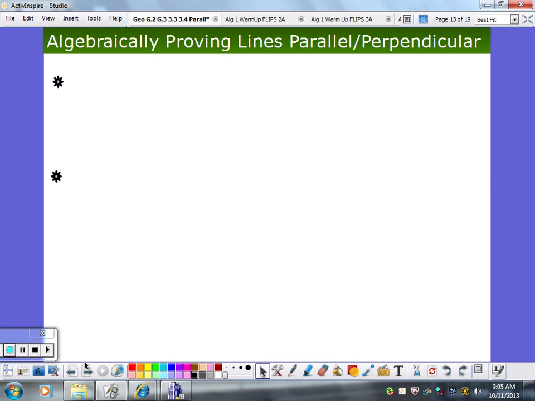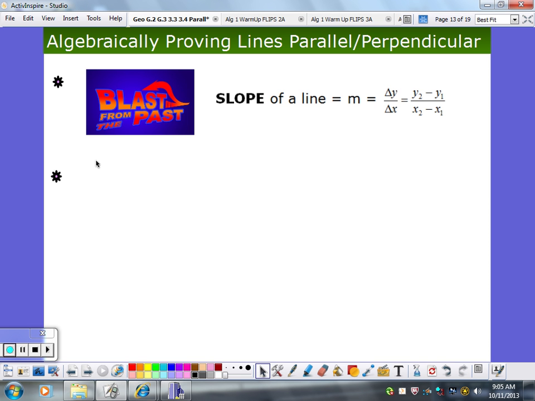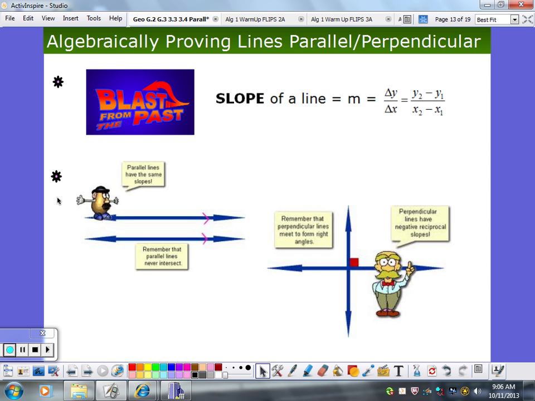Fantastic. Okay. This one's complete review. I know you guys know this too. Blast from the past. Slope of a line. Does this look like a foreign language to anybody? It should. There's some Greek in there. M equals delta y over delta x. Remember that? Difference in y over the difference in x. That's how we get the slope of a line. It's a ratio. Changing y, changing x.